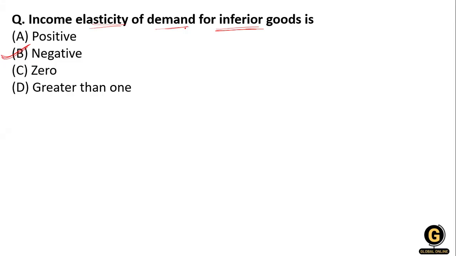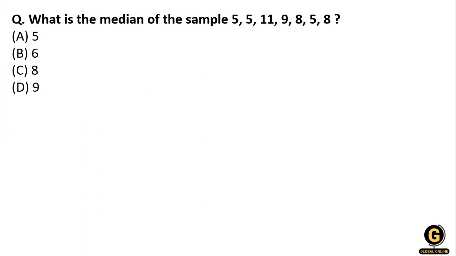If the goods are inferior, the demand for them falls as the income of the consumer increases. If the income increases, the consumer is not interested in purchasing inferior goods, so the demand decreases.